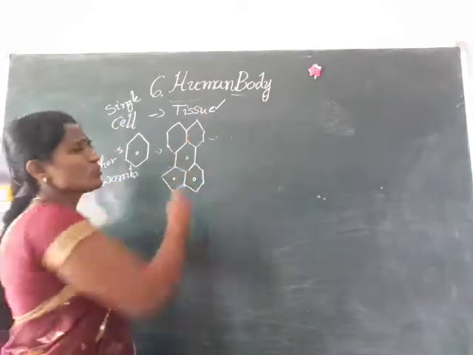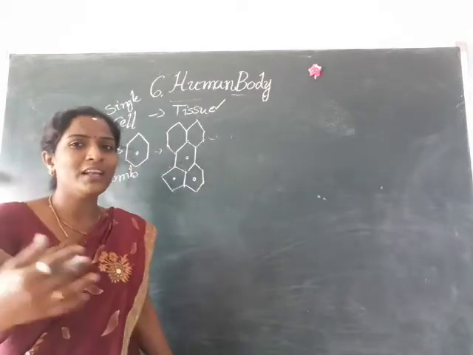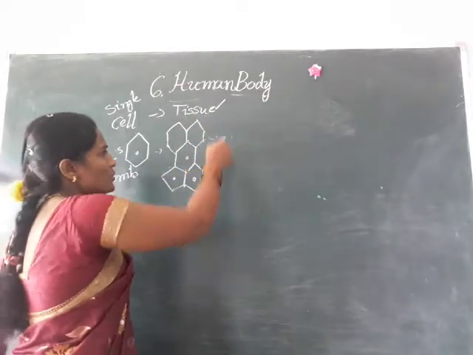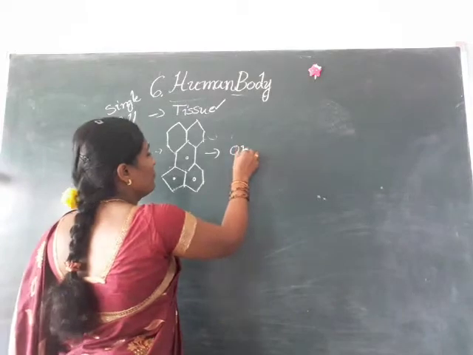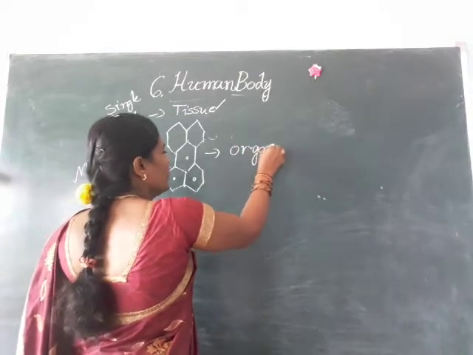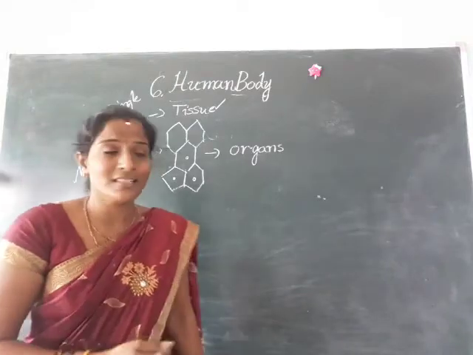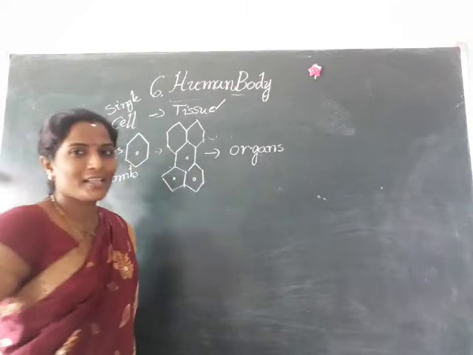In this tissue, so many different types of tissues are present. In your further classes you will learn about tissues. These tissues also form together and make organs. Already I told you our body contains some organs. So many different types of tissues form organs.